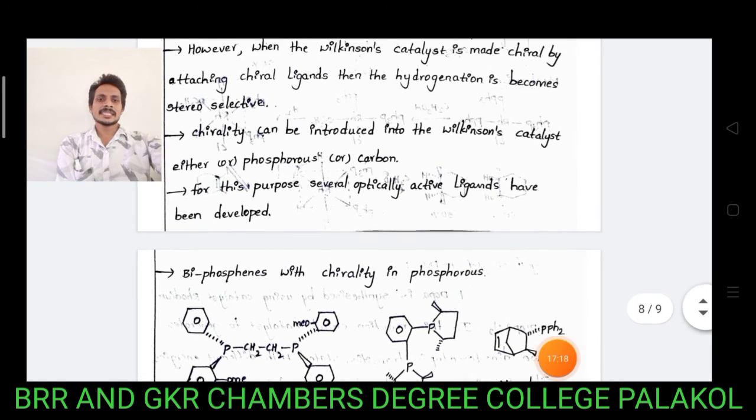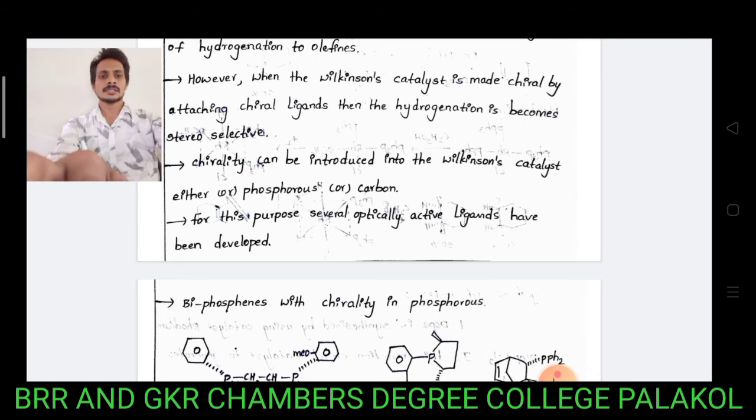In Wilkinson catalyst with achiral phosphine ligands, you get equal amounts of stereoisomers as products. But when you use chiral phosphine ligands in Wilkinson catalyst, hydrogenation gives unequal amounts of stereoisomers.